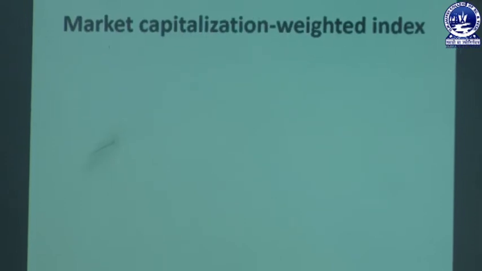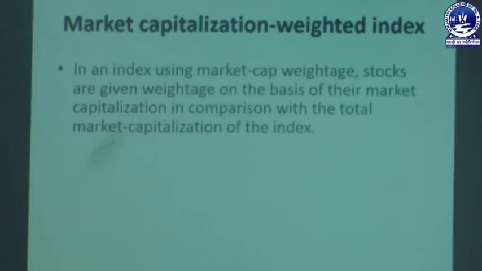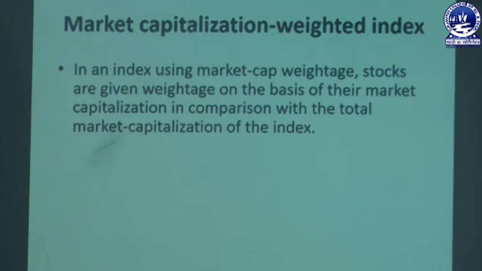Now, we will be knowing what this market capitalization weighted index is. In an index using market capitalization weightage, stocks are given weightage on the basis of their market capitalization in comparison with the total market capitalization of the index.